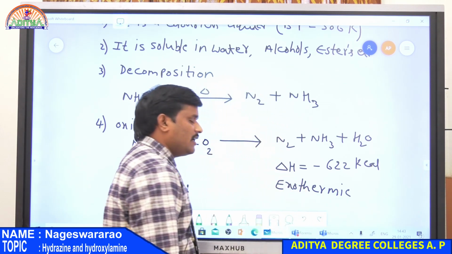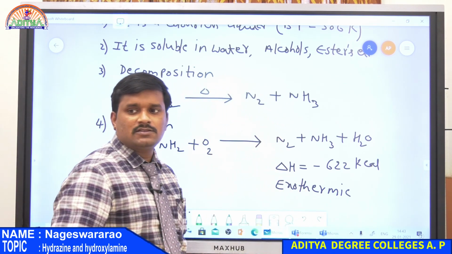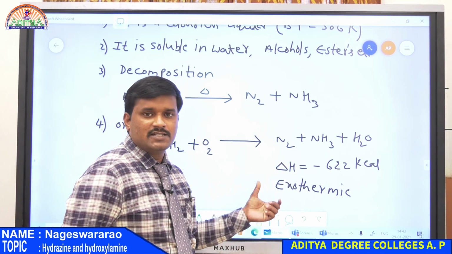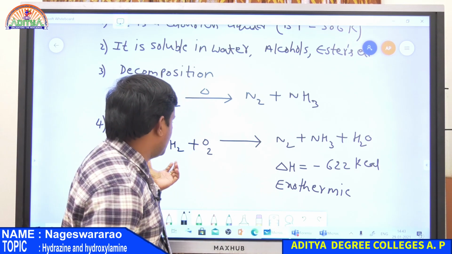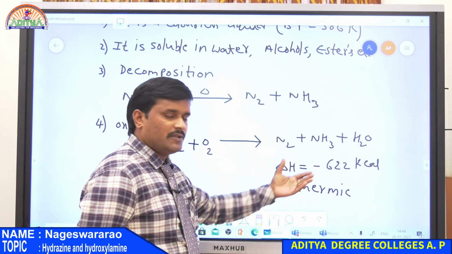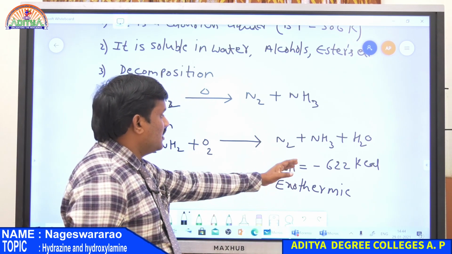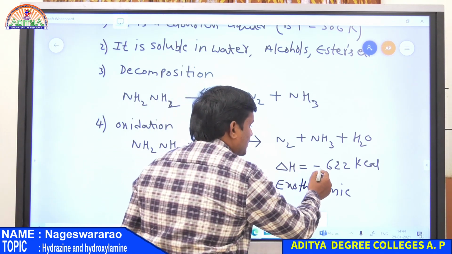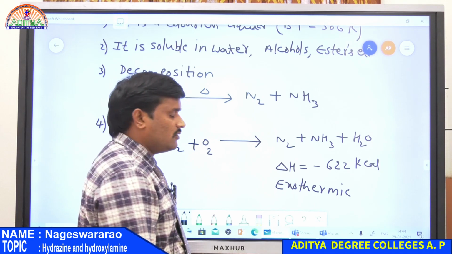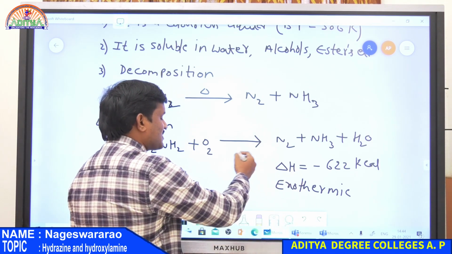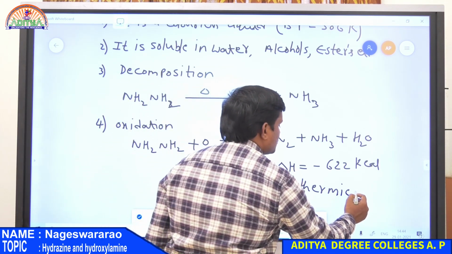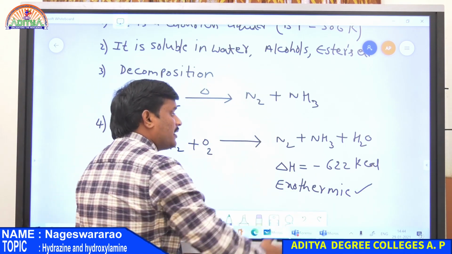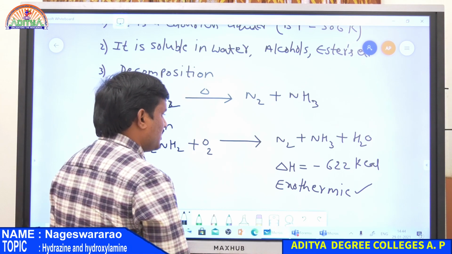What is delta H? H is nothing but enthalpy, the amount of heat energy evolved in a reaction. Here delta H is negative, so the minus represents removal of heat energy. Heat energy is removed from the reaction, therefore it is an exothermic reaction. So here 622 kilocalories of energy is removed from the reaction.